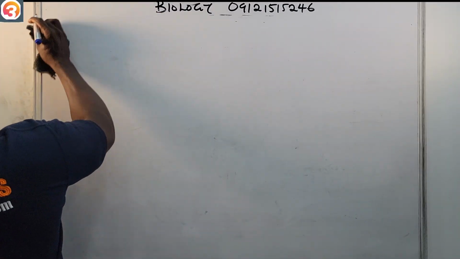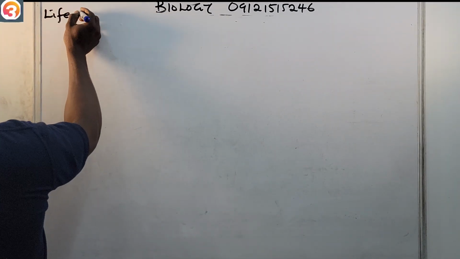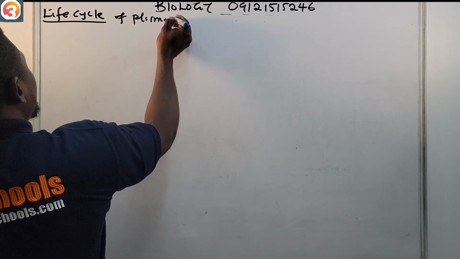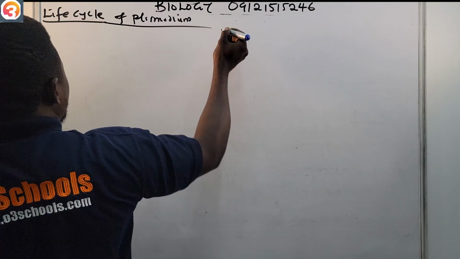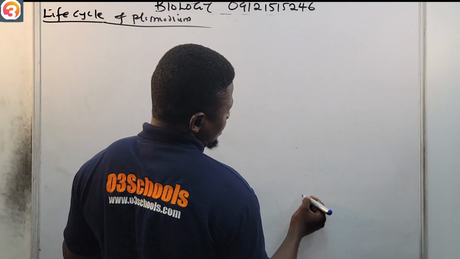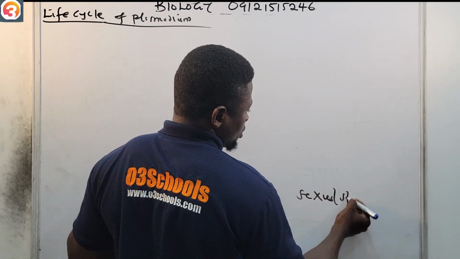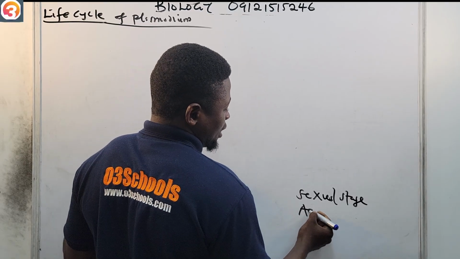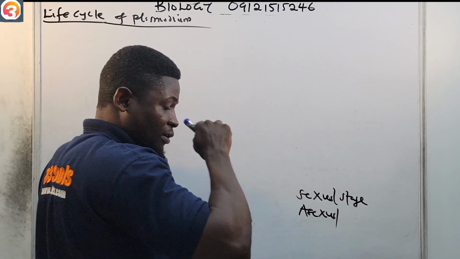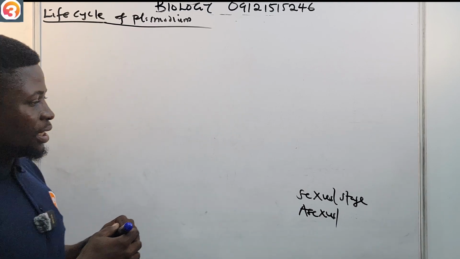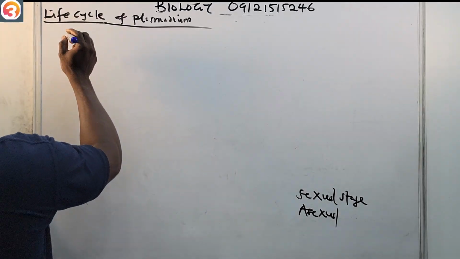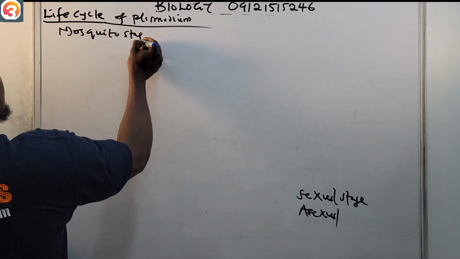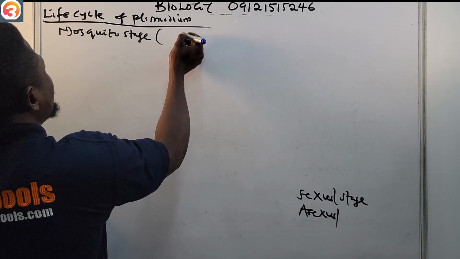Life cycle of Plasmodium. Like I said, we have 2 stages. We have the sexual stage, which is in the mosquito, then the asexual stage, which is in the humans. So now, in the sexual stage, number 1, let's look at the mosquito stage. This one is called sporogony.